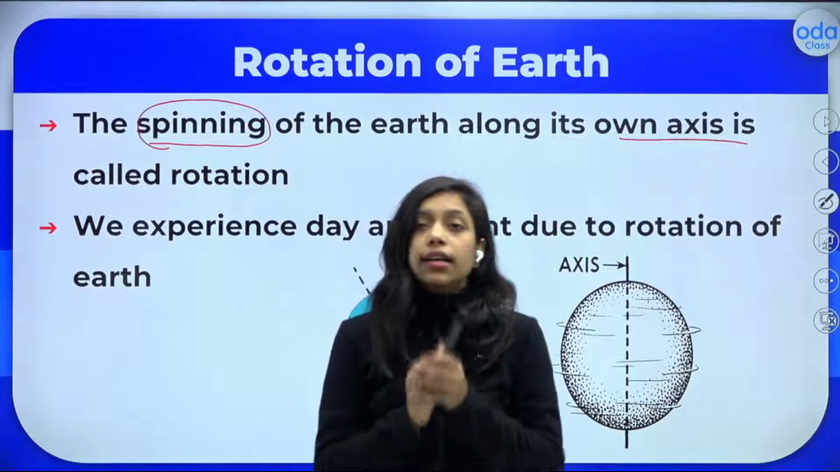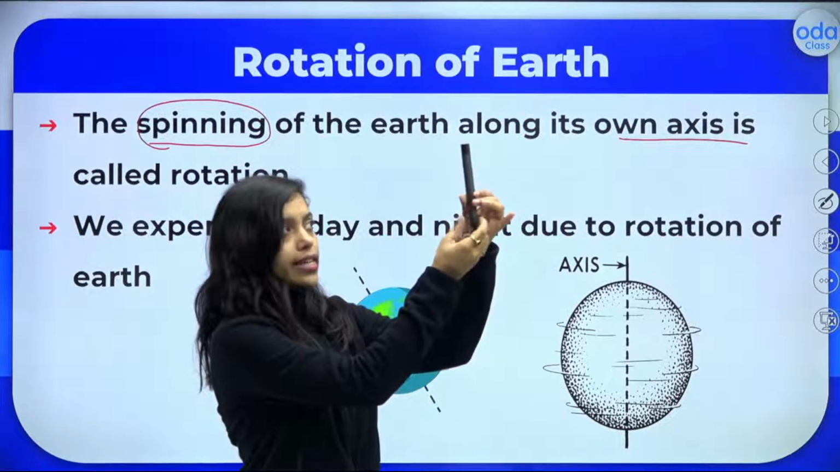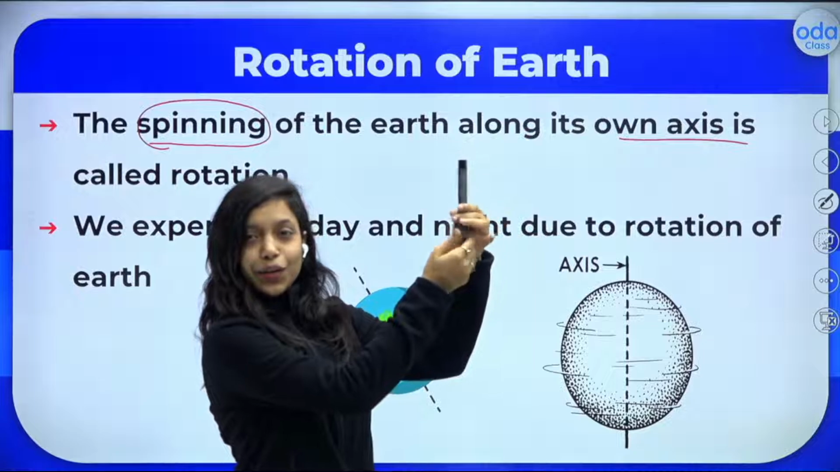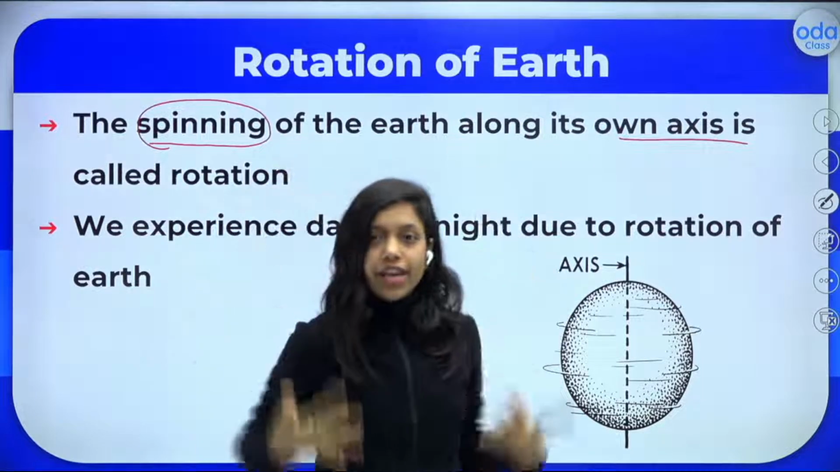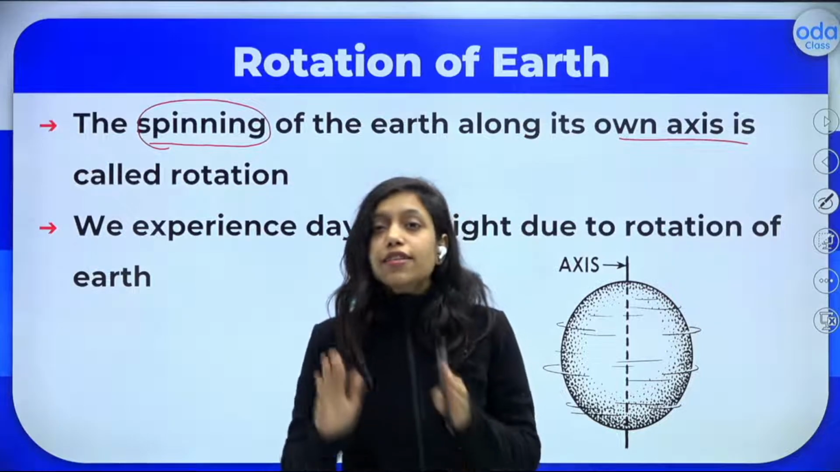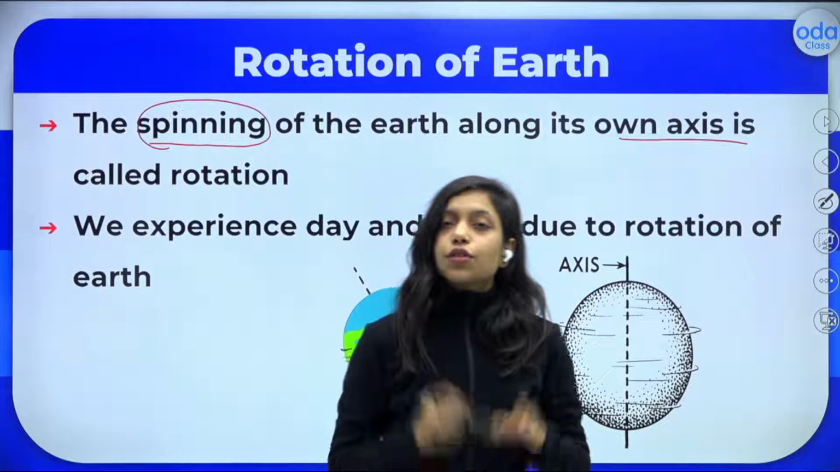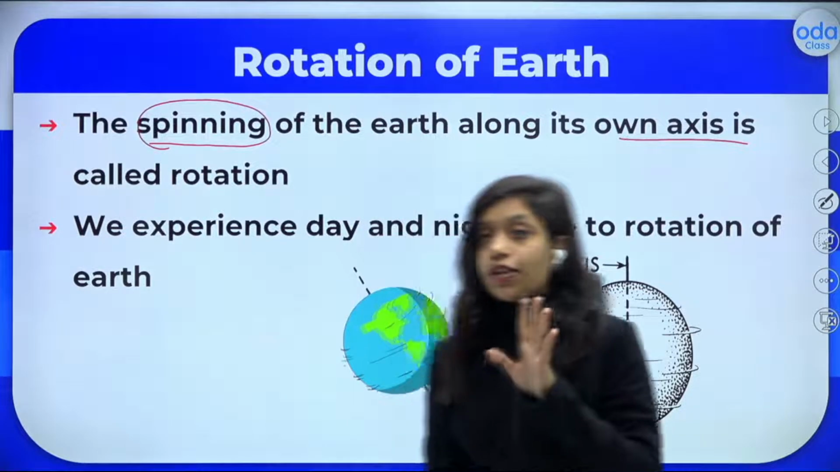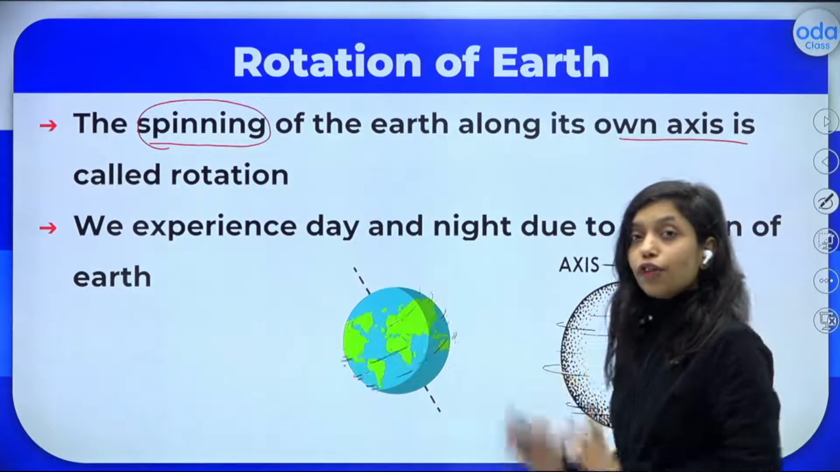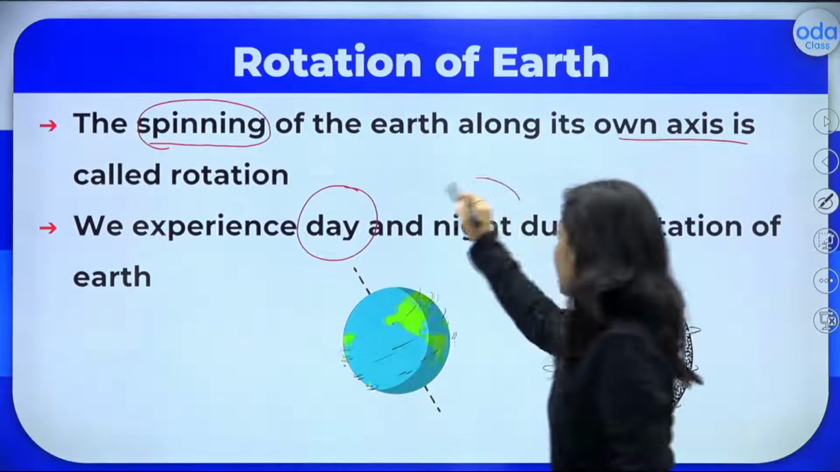For example, if this is the earth, it rotates like this. Can you see? It rotates like this. Or if we are the earth, you just rotate yourself. So this is called rotation of the earth. You spin around your own axis. So that is called rotation of the earth. And because of the rotation, we experience day and night.